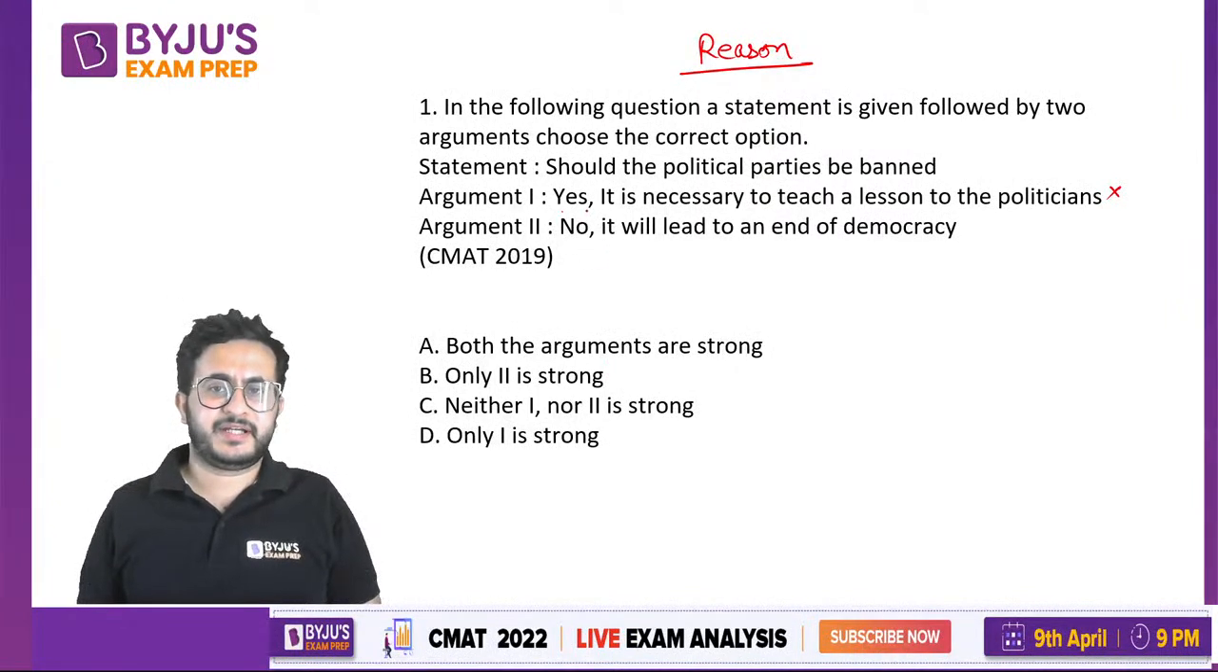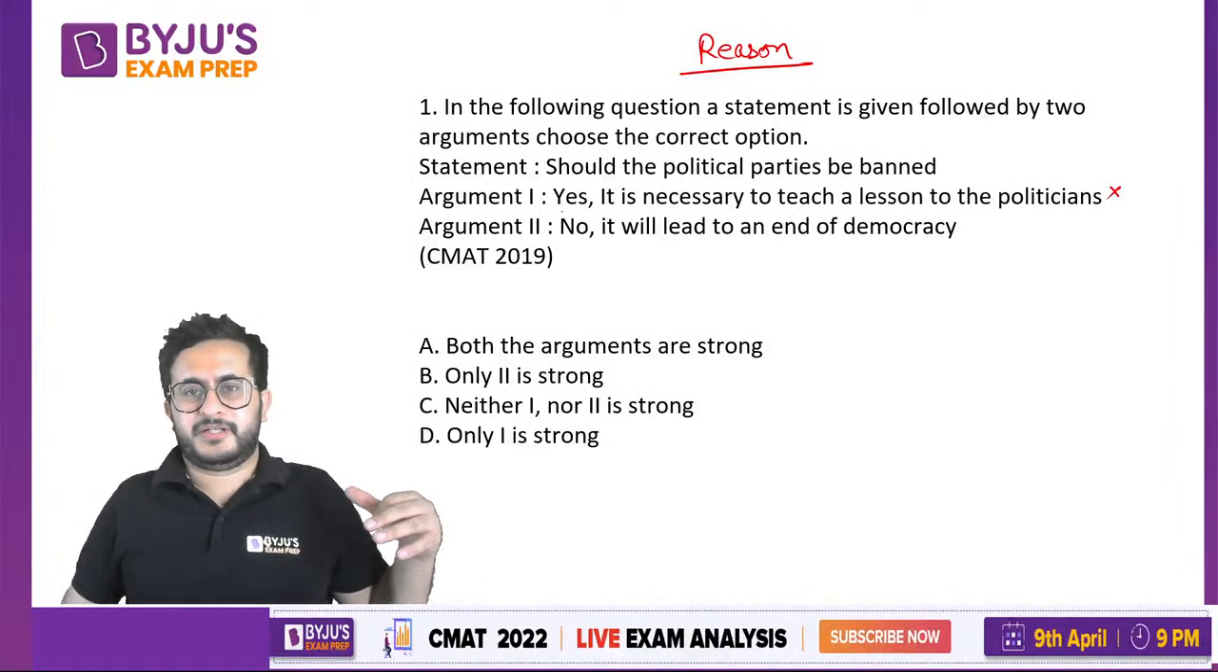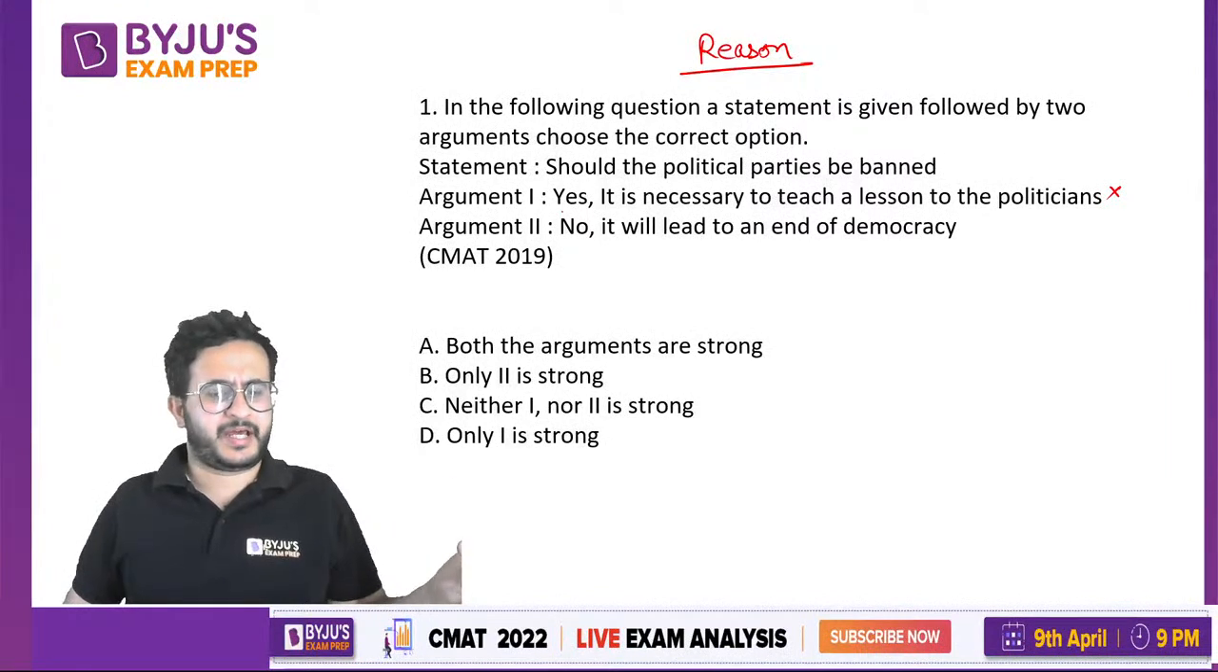Second argument says that no, they should not be banned because it will lead to an end of democracy. So if political parties are banned, there would be no democracy, right? It could be dictatorship, it could be anarchy, right? It will lead to end of democracy.